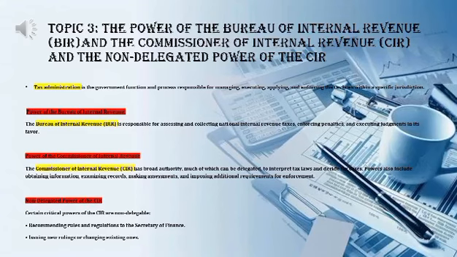The Bureau of Internal Revenue, BIR, is responsible for assessing and collecting national internal revenue taxes, enforcing penalties, and executing judgments in its favor. The power of the Commissioner of Internal Revenue. The Commissioner of Internal Revenue, CIR, has broad authority, much of which can be delegated, to interpret tax laws and decide tax cases. Powers also include obtaining information, examining records, making assessments, and imposing additional requirements for enforcement.